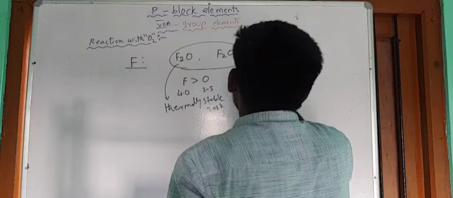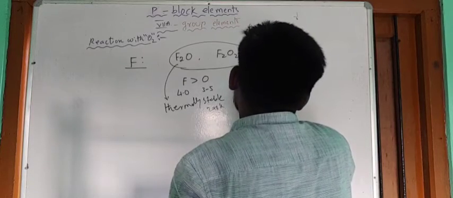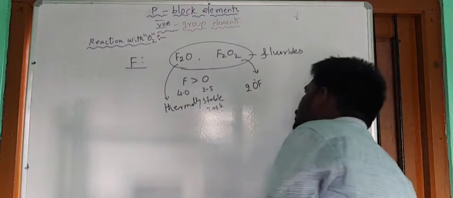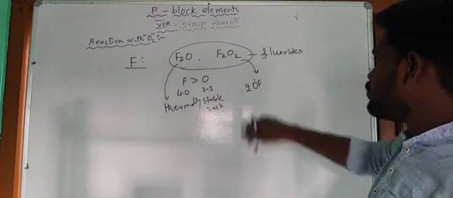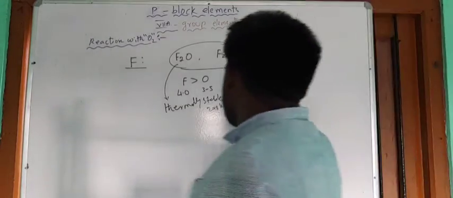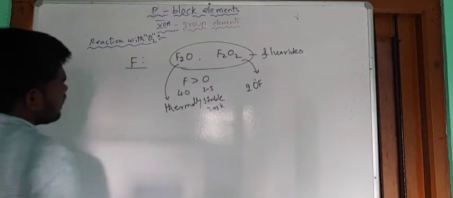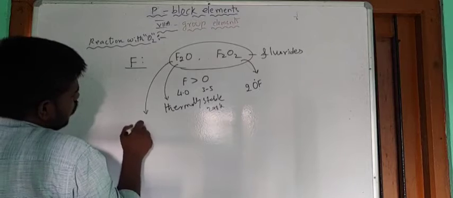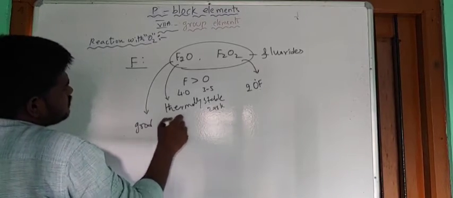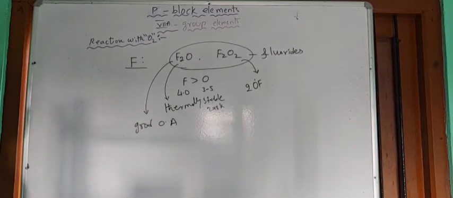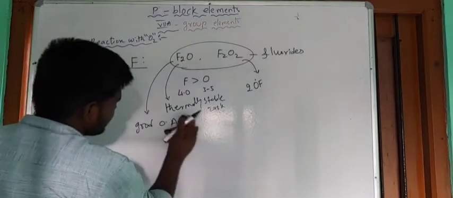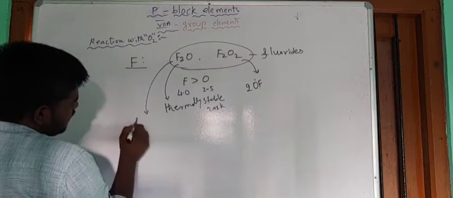But upon heating, this one decomposes to give two OF radicals, oxygen fluoride radicals. Next, F2O and F2O2 both are good oxidizing agents. Sorry, fluorinating agents. They are good fluorinating agents.